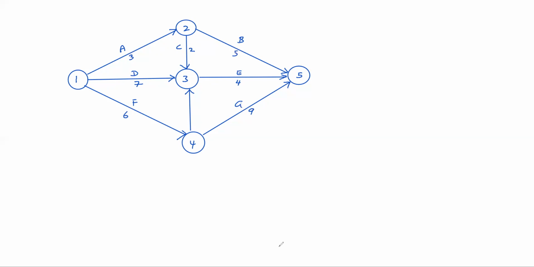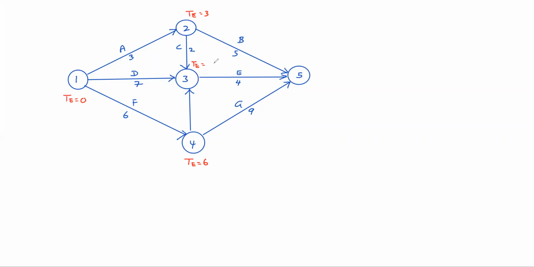First, I will calculate TE. TE of 1 is 0, right? Can you tell TE of 2? 3 days. Very good. What is TE of 4? 6 days. TE of 3? See, 3 arrowheads are meeting there. So 3 plus 2, 5; 4 to 3, 7.